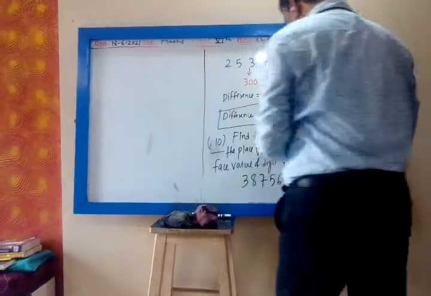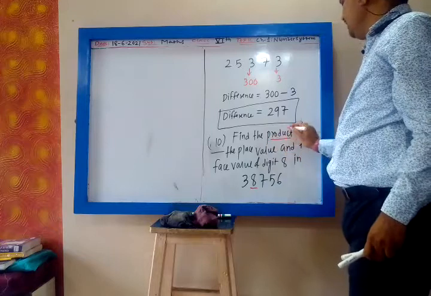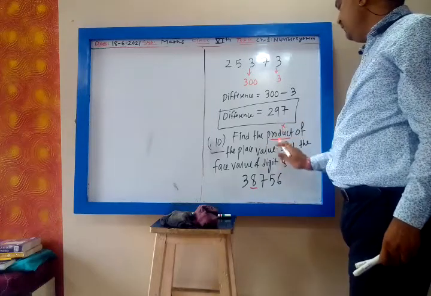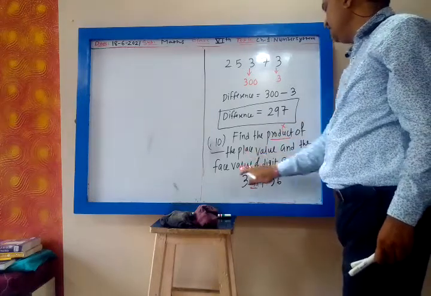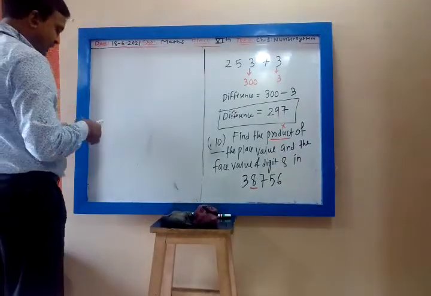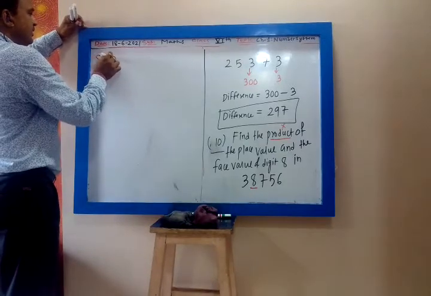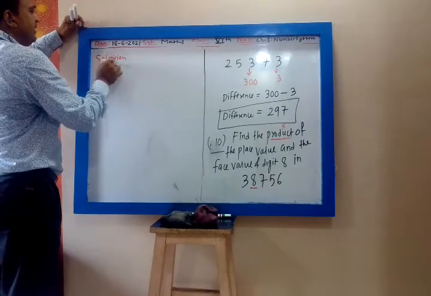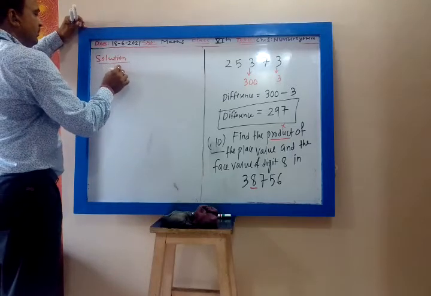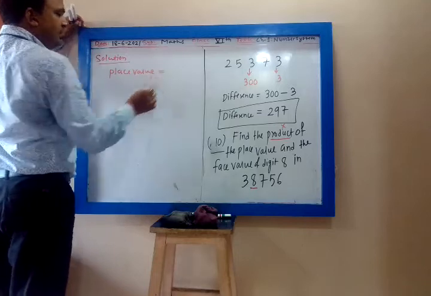You have to find the product. Product means multiplication of the place value and face value. So now we find the place value of digit 8. What is the place value of digit 8?